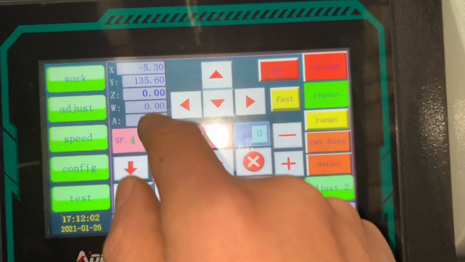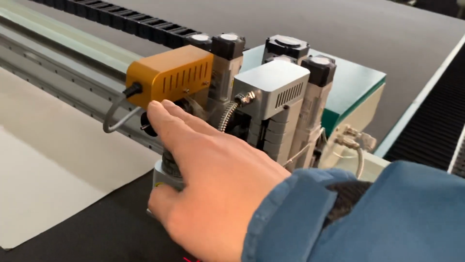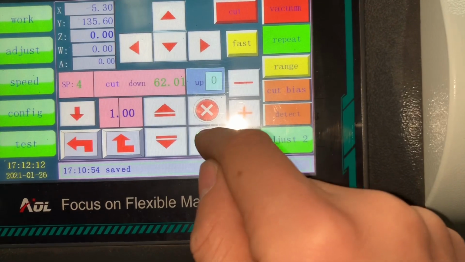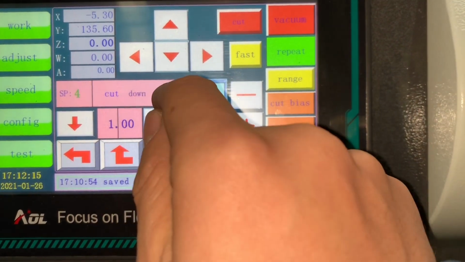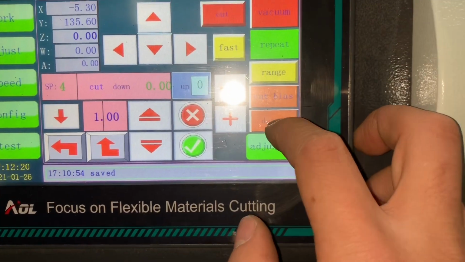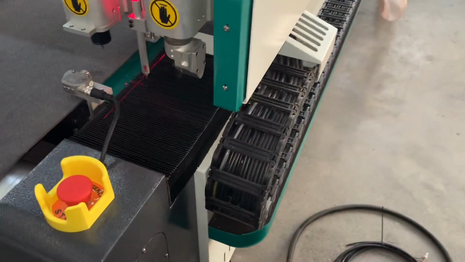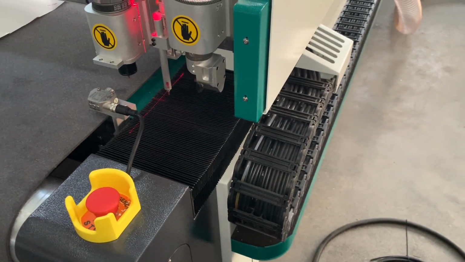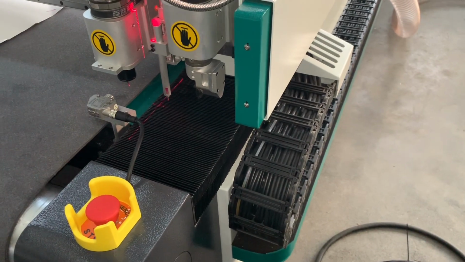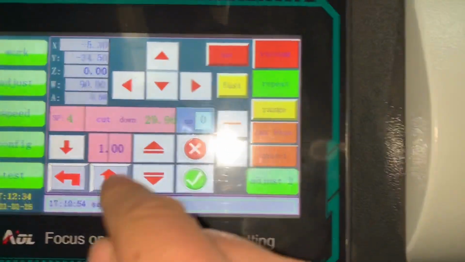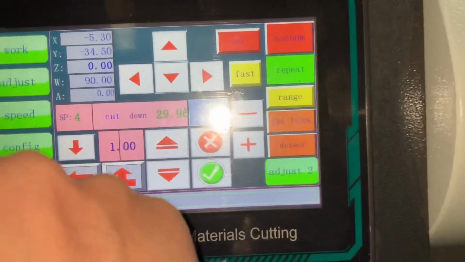Now 0 and 0, it means the oscillating tool is at the highest position. And here, SP4, press this button. Change the knife depth number to 0, 0, and then press this button to adjust the knife depth. Okay, now the knife depth is 29.